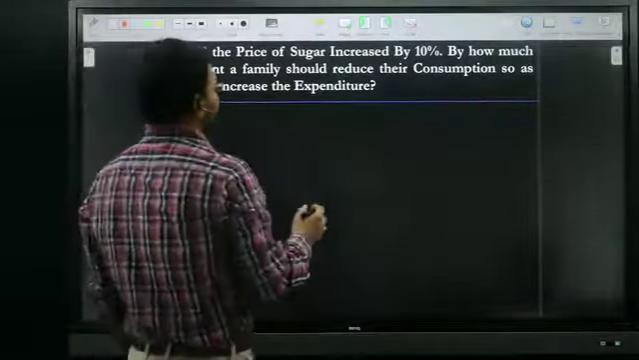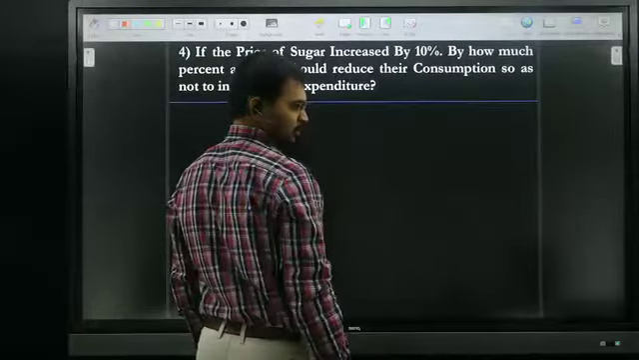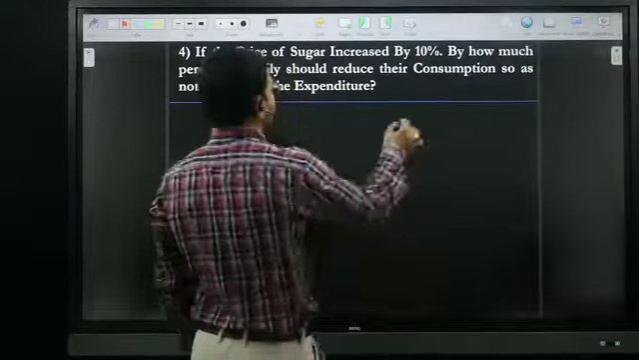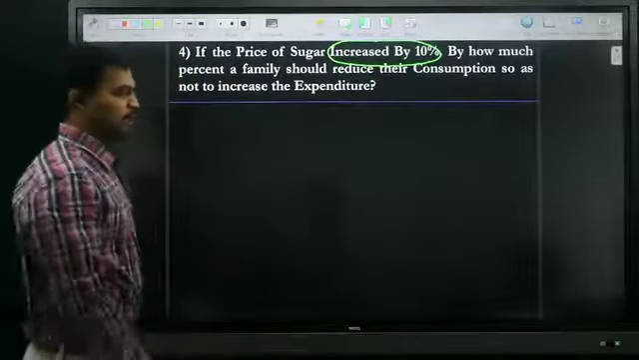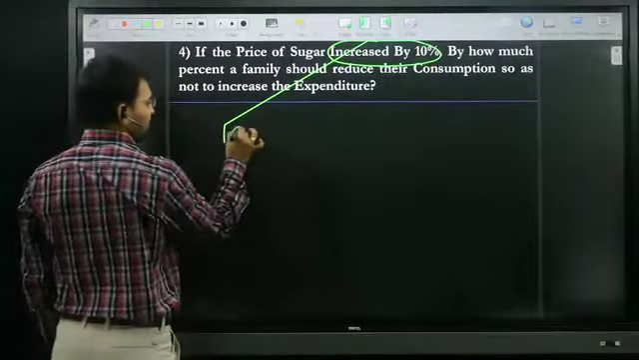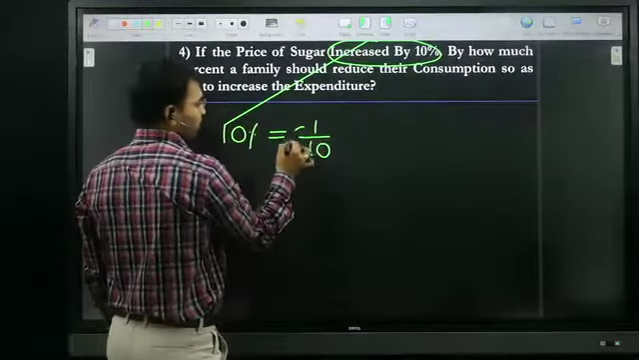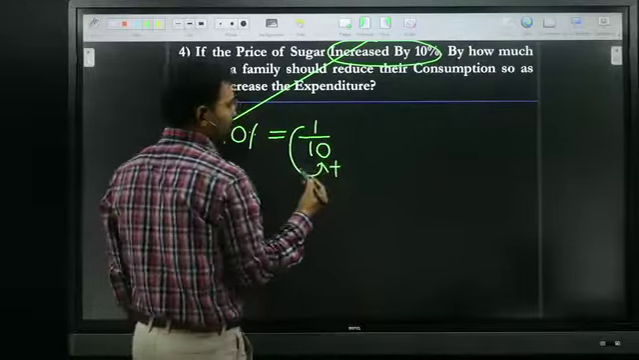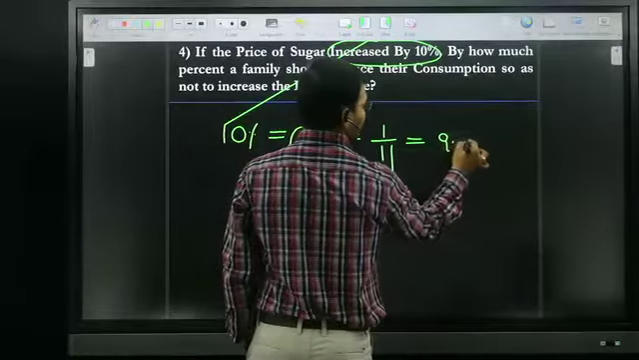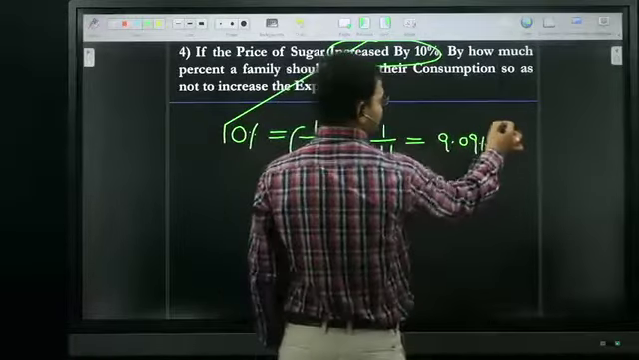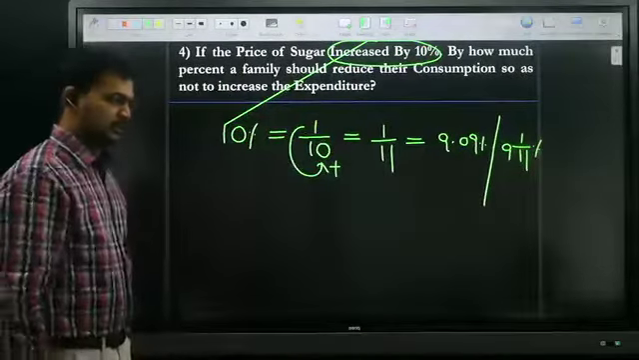So here, the statement is what, amma? Increased by what? 10%. 10% is nothing but how much fraction? 1 by 10. 1 is added to the denominator, so the increase is 1 by 11. 1 by 11 is nothing but 9.09 percentage, or I can write it as 9 1 by 11. Both are right answers. Okay, Nandi?